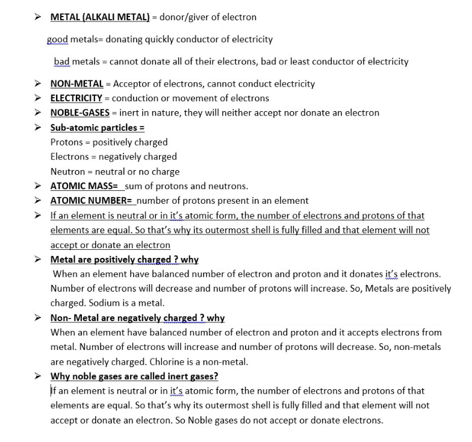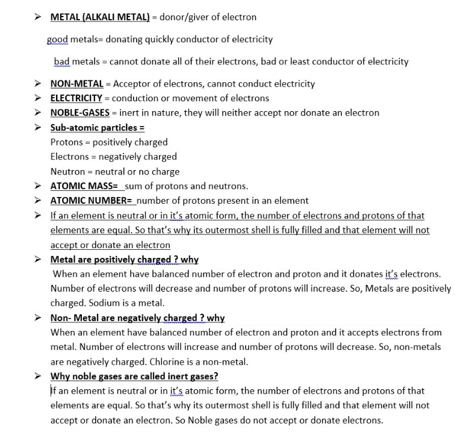The next point is non-metals. Non-metals are the acceptors of electrons. They cannot conduct electricity. Why? Because if anybody came nearby with electrons, they would start accepting electrons from those metals. So we can say that a non-metal is one that grabs, attracts, or even snatches electrons from the metals. Now, what is electricity? It is simply the conduction or movement of electrons. When electrons move fast, they are called conductors of electricity.